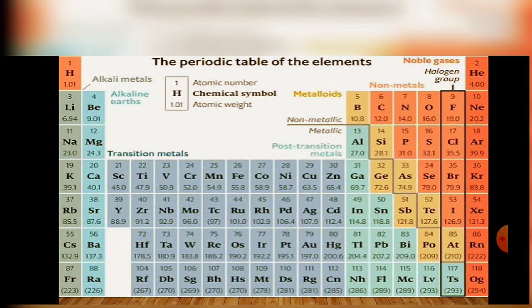So this is the long form of the periodic table, in which you can see that the first group contains 7 elements: hydrogen, lithium, sodium, potassium, rubidium, cesium, and francium. Francium has atomic mass 223 and lithium has 6, but both have similar electronic configuration and both have one electron in their outer shell. I think it will be clear now.